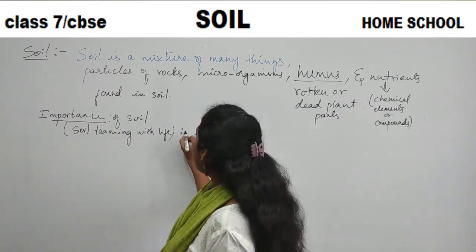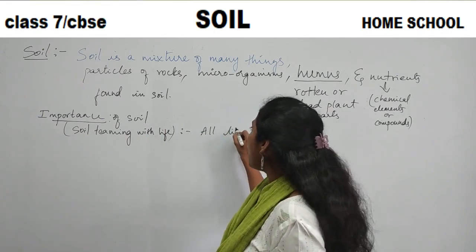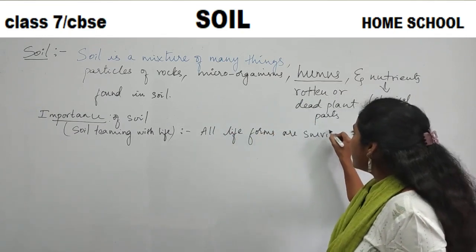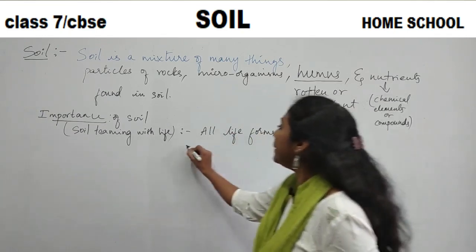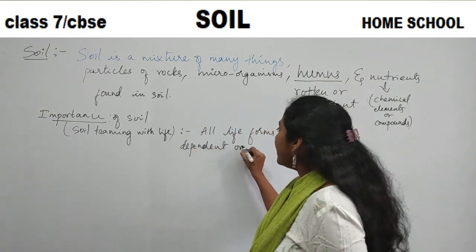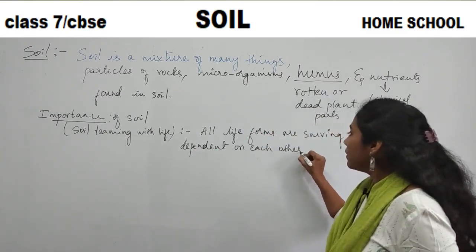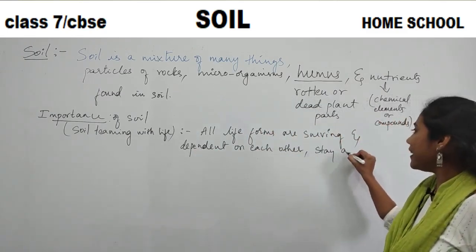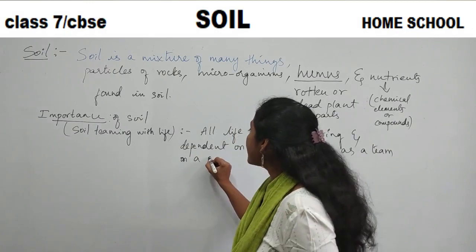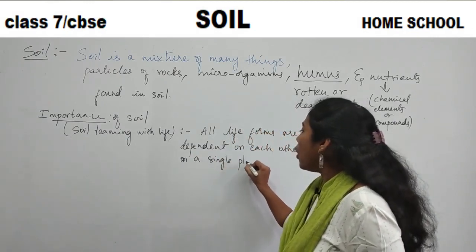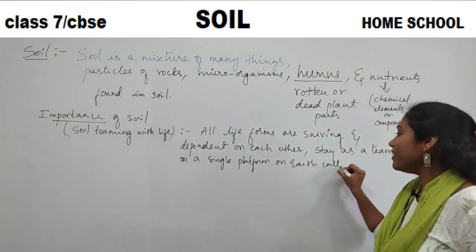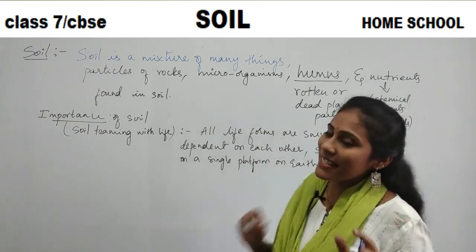Okay, so what is the meaning of this? All life forms are surviving and dependent on each other, they stay as a team on a single platform on earth called soil. Yes or no? So we all stay on soil only.